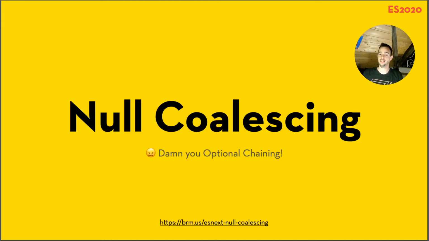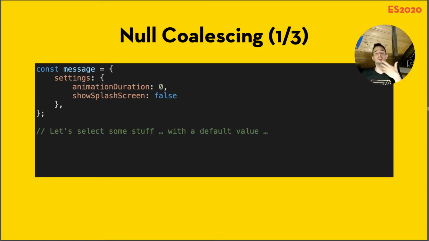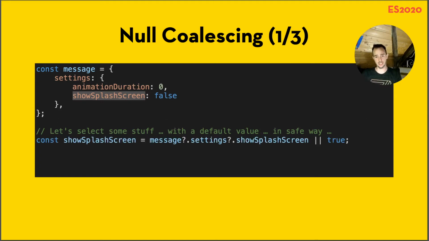Then nullish coalescing. This one is a great addition, also part of ES2020. You should definitely check it out. This one saves me a lot of typing time, a lot of code that I have to write. So we have this object here, and we just saw it using the optional chaining. Let's select some stuff with a default value in a safe way. For example, showSplashScreen. We want to output that and default to true. So this is how the code would look like. message?.settings?.showSplashScreen or true.